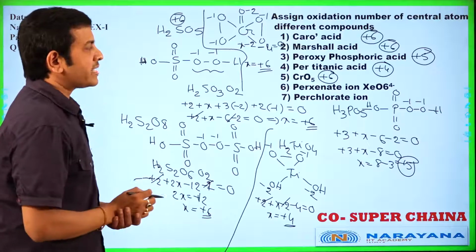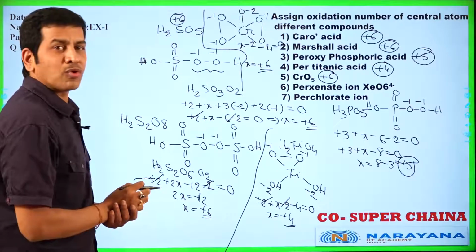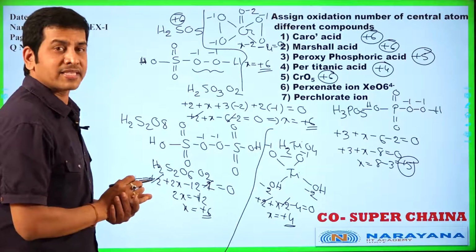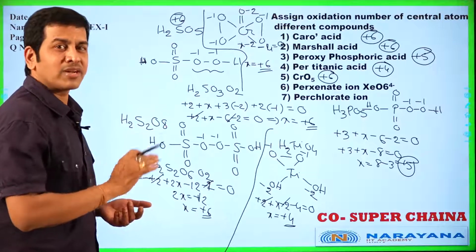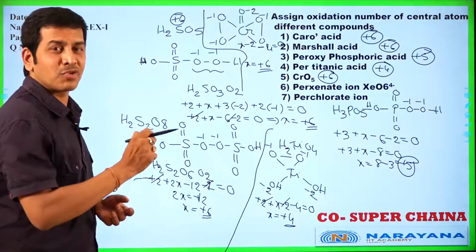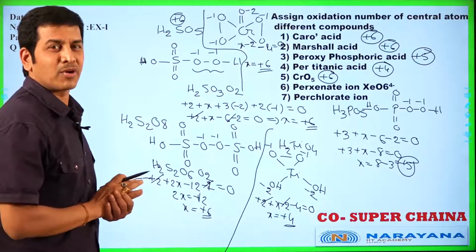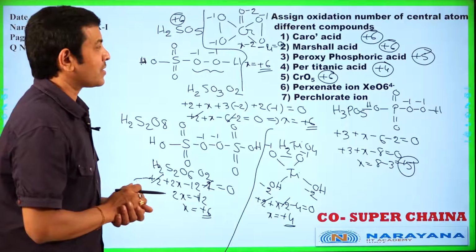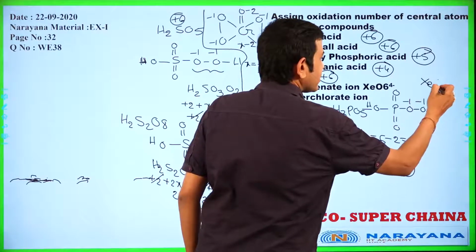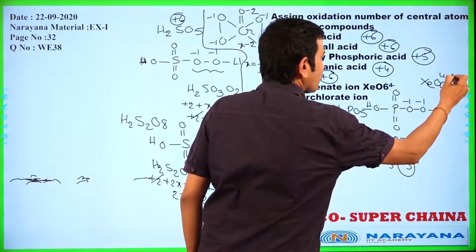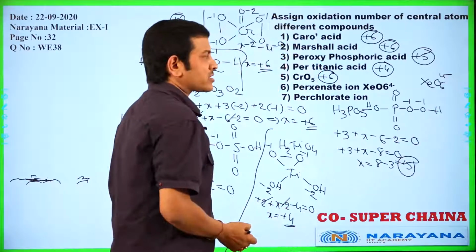And perxenate ion, XeO6 4-. Here the name is per, but a peroxy bond is not present. The name is only perxenate, a peroxy bond is not present. XeO6 4-. Let us calculate the oxidation number of xenon.